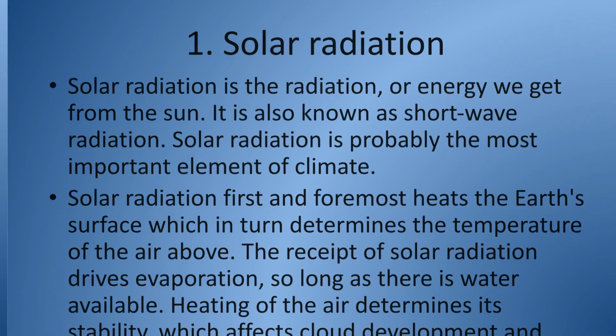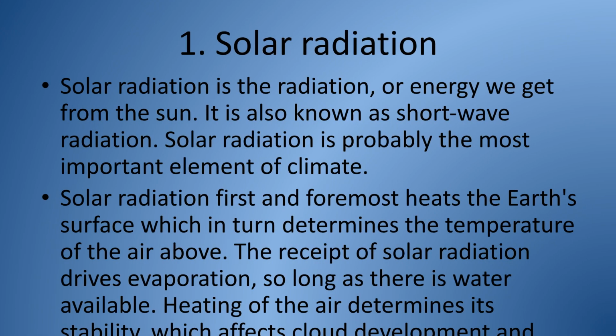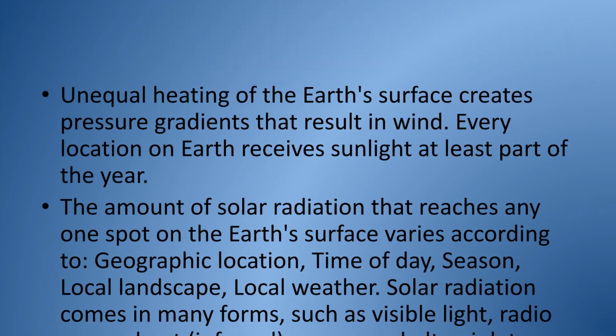and topography. Solar radiation or short-wave radiation from the sun is crucial. It heats the Earth's surface, which determines air temperature. Solar radiation also drives evaporation and affects cloud formation and precipitation. Unequal heating of the Earth's surface creates pressure gradients that cause wind. Solar radiation levels vary based on geographic location, time of day, season, landscape, and local weather.